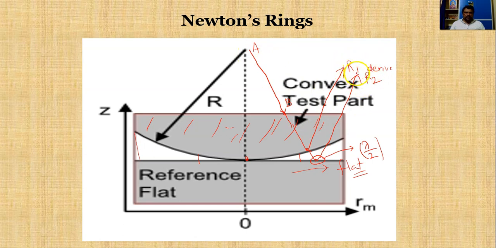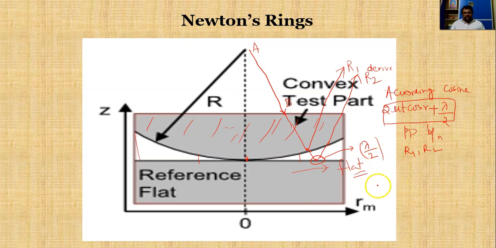The path difference between these two rays, according to the cosine law, will be 2 mu t cos r, but here it suffers an additional path difference of lambda by 2. That's why the total path difference will be 2 mu t cos r plus lambda by 2. So this is the total path difference between ray 1 and ray 2.